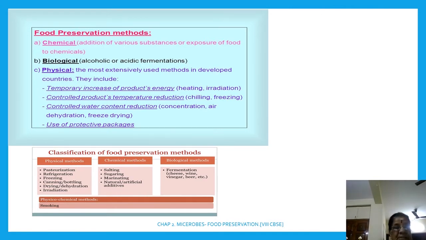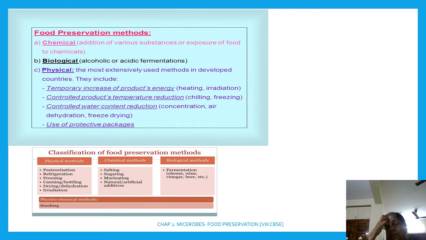So pasteurization, refrigeration, freezing, canning and bottling, drying, dehydration and irradiation. We are now going to study the pasteurization method, that is heating the milk. We call it processed milk and processed food, that is pasteurization. Then most perishable food is kept in the fridge, refrigeration.